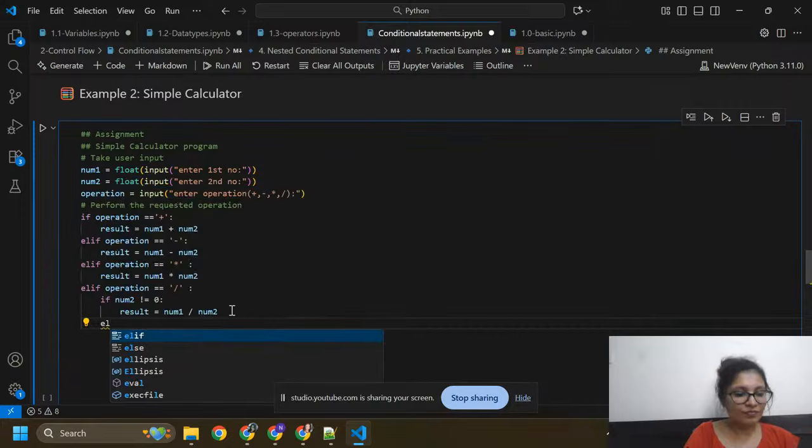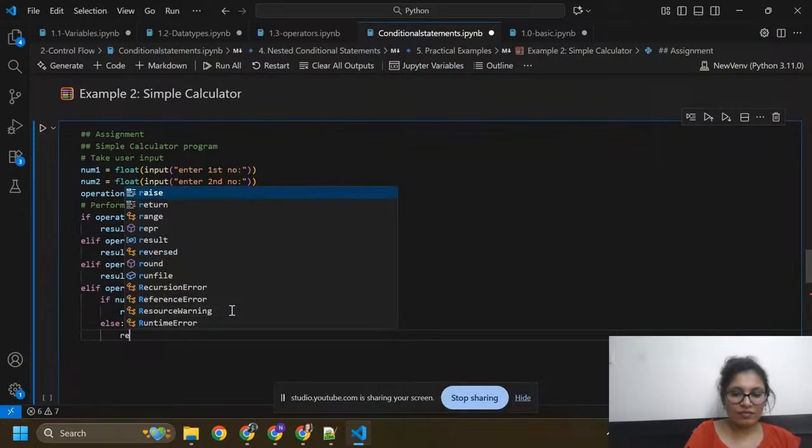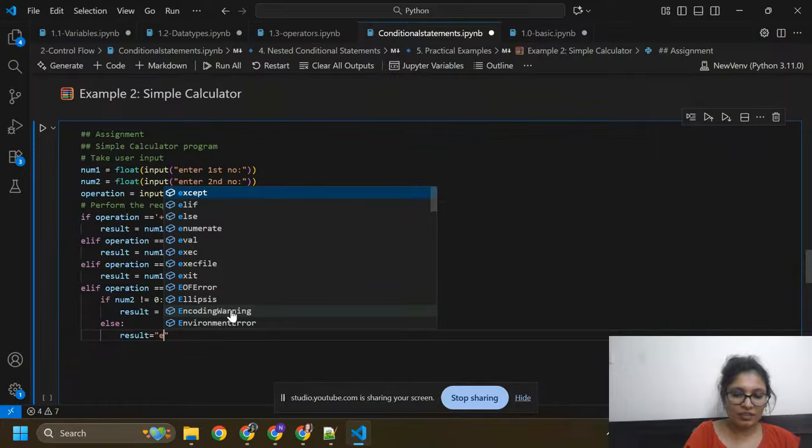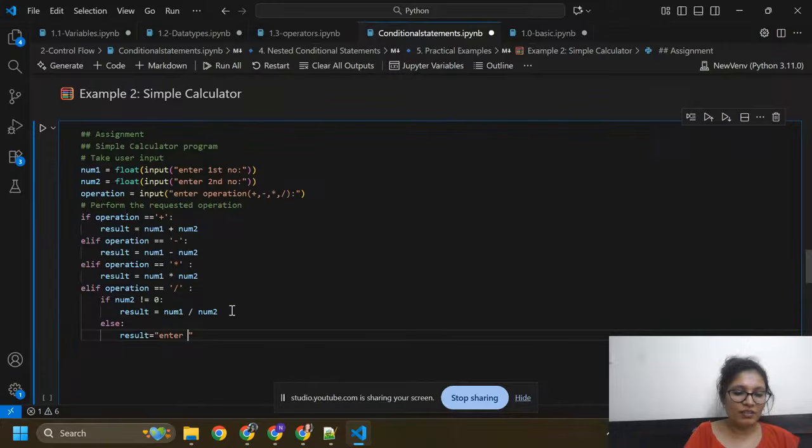Else result is equals to error, division by 0.